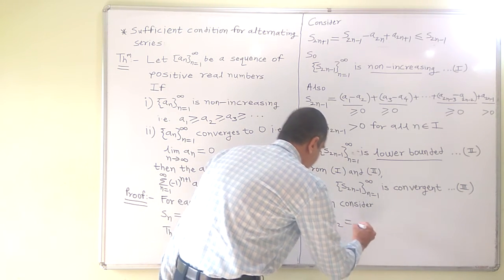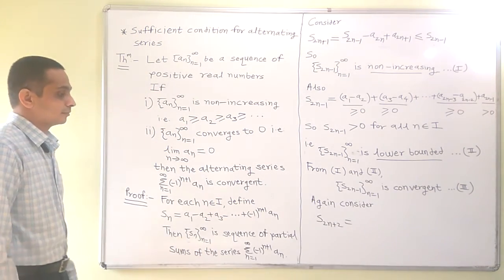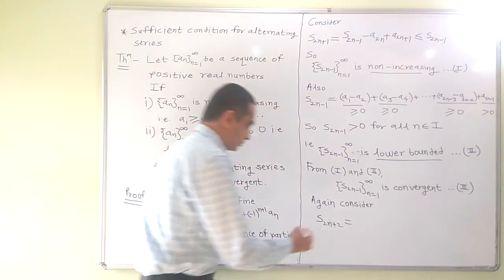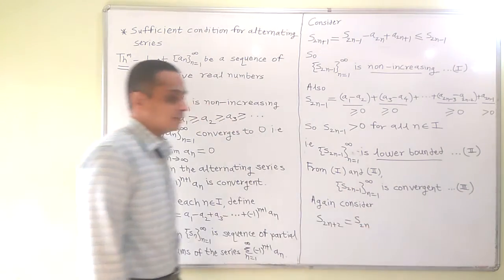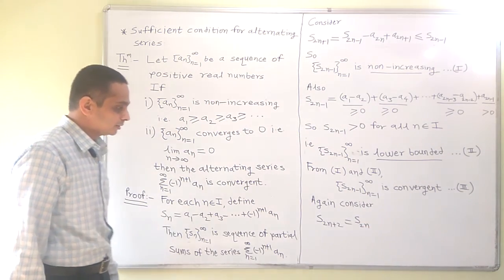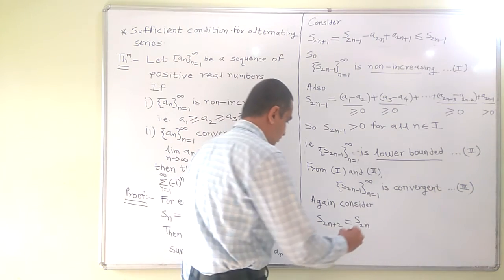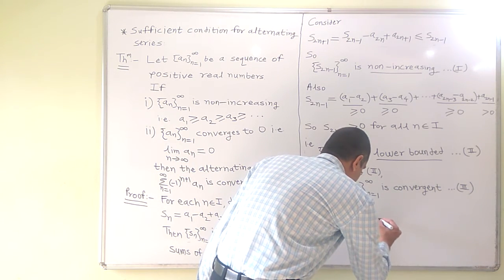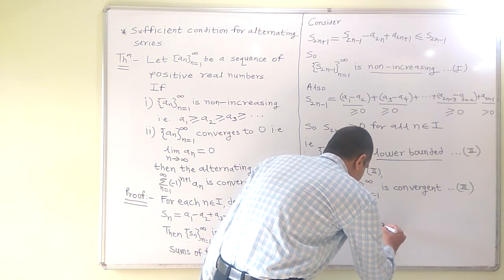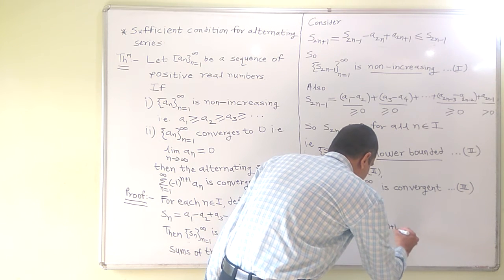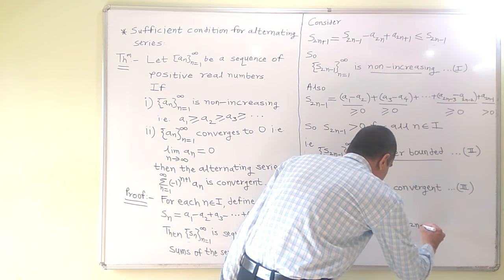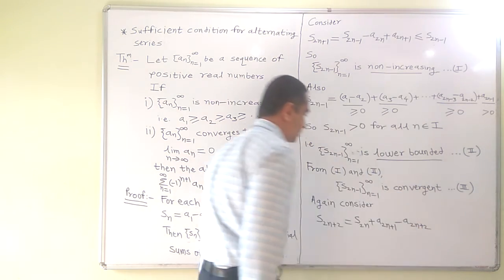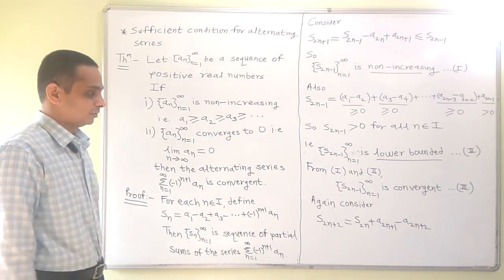This I can write as S2n, and in this, two more terms we have to write. So the next terms are plus A2n plus 1 minus A2n plus 2.